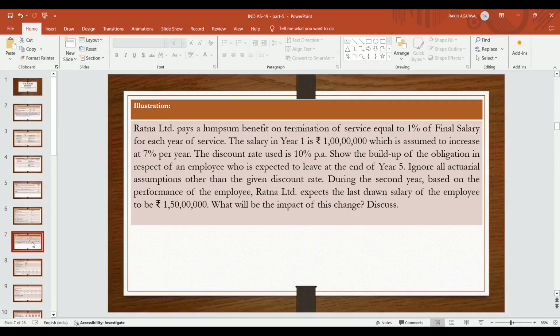Now another example is Ratna Limited pays a lump sum benefit on termination of service equal to 1% of the final salary for each year of service. The salary in year 1 is 1 crore, which is assumed to increase at 7% per year. The discount rate used is 10% per annum. So the build-up of obligation in respect of an employee who is expected to leave at the end of year 5. Ignore all actuarial assumptions other than the given discount rate. During the second year, based on the performance of the employees, Ratna Limited expects the last drawn salary of the employee to be 1 crore 50 lakh. What will be the impact of these changes?